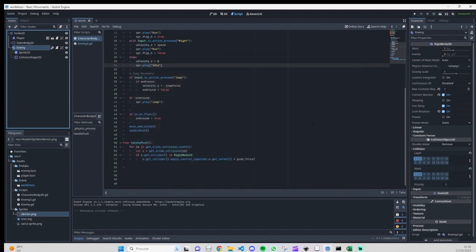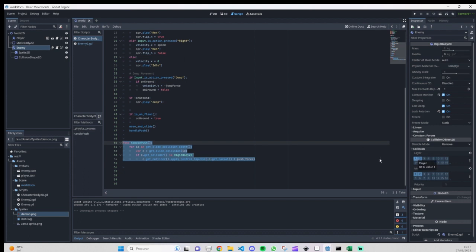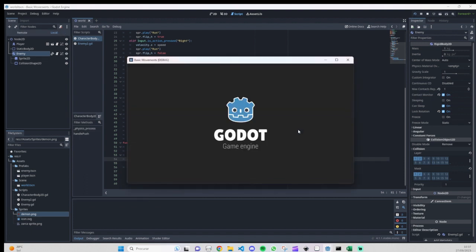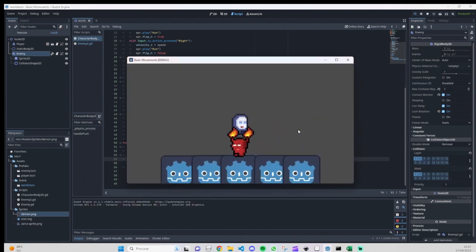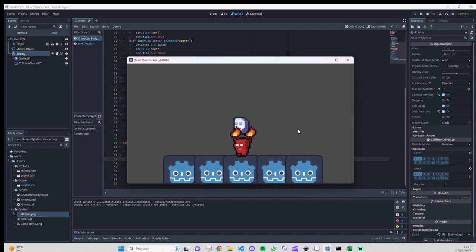So for this part of the code you need to have both character body and rigid body on the same layer to work, and this fixes the issue when we are jumping to our enemy head. And as you can see, we now can be on the enemy head.